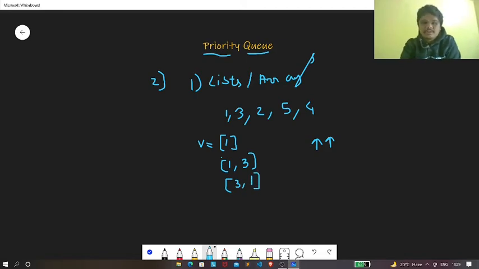After sorting this vector, we can see that this 3 has come to the 0th index of this vector. Now let's say that we want to push 2. After appending 2, our vector will look like this, and then again we need to sort it. So this will be 3, this will be 2, and this will be 1.